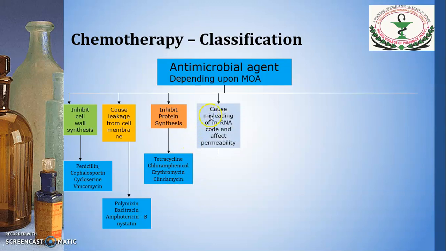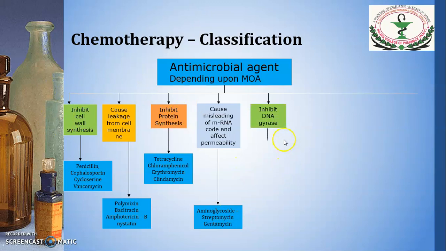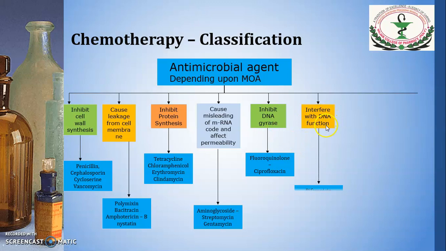Next is which causes misreading of mRNA code and affects the permeability. Examples are aminoglycosides, streptomycin and gentamicin. Next is inhibit the DNA gyrase enzyme. Examples are fluoroquinolones, and the example is ciprofloxacin. Next class is interfere with the DNA function. Examples are rifampicin and metronidazole.